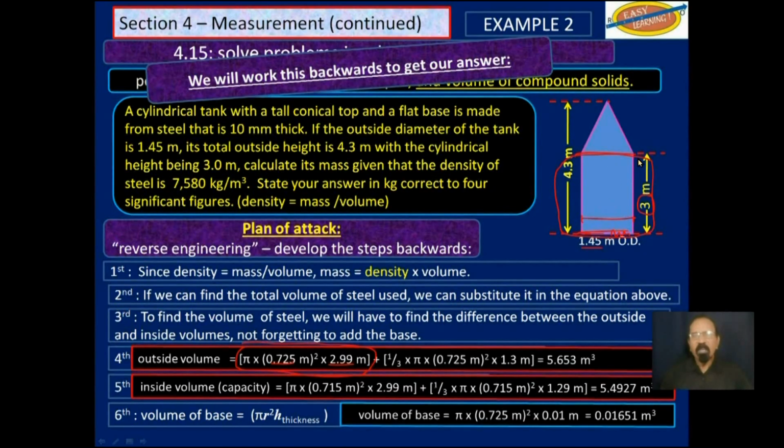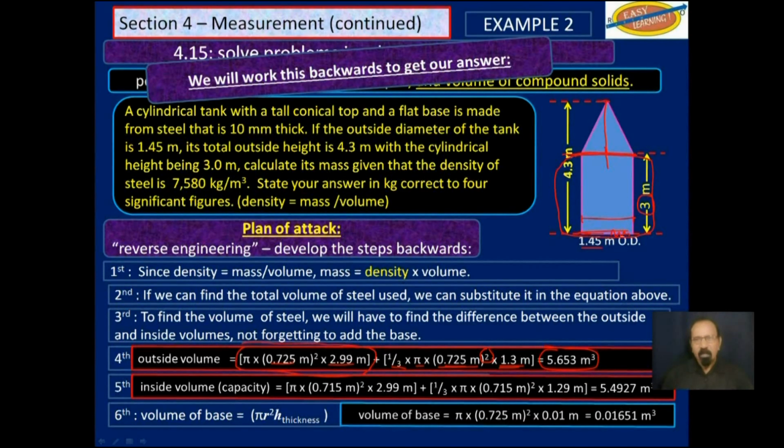And now we have to find the outside volume of the cone, which is 1/3 pi times half of that base squared times 1.3, right up to the top here, 1.3. You work that out and you get 5.653 cubic meters.